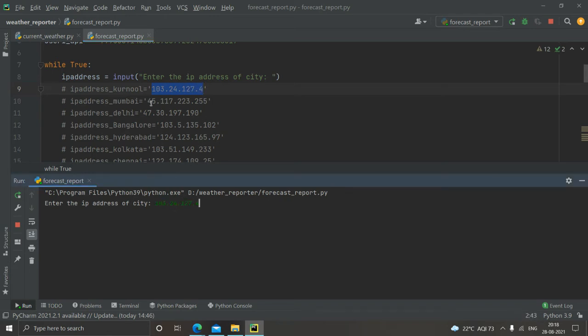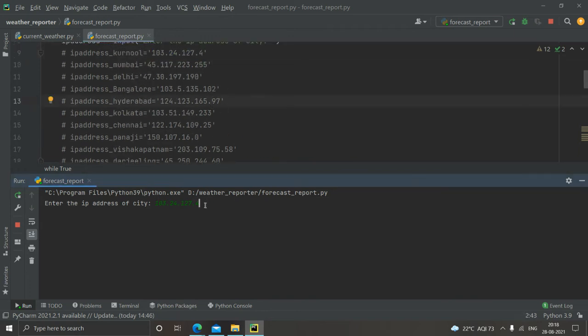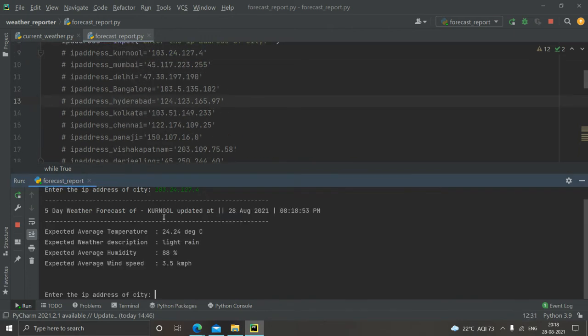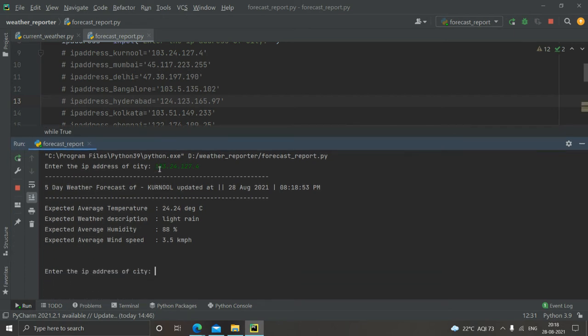We basically kept here a few references to make the work easy. Yeah, that's it. We just gave the input as an IP address. This is a sample address of Kurnool city, and I gave it. So it gave my output as a 5-day weather forecast report of Kurnool, updated on 28th August, which is the current date, and the time is 8:18.